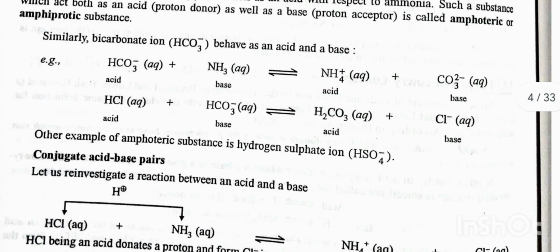It is important to note in the above example that water acts as a base with respect to hydrochloric acid and sulfuric acid. Interestingly, water acts as an acid with respect to ammonia. Such a substance which acts both as an acid as well as a base is called an amphoteric or amphiprotic substance.